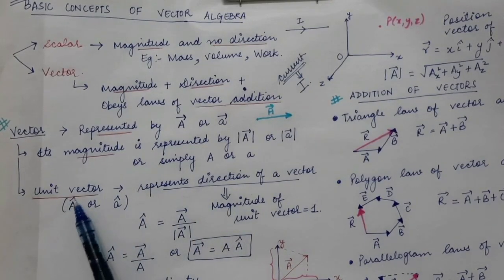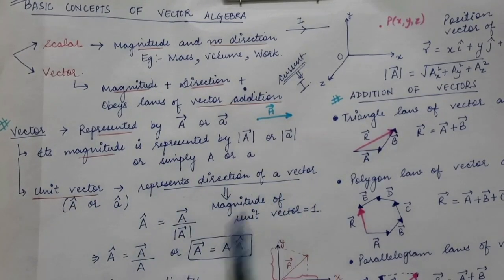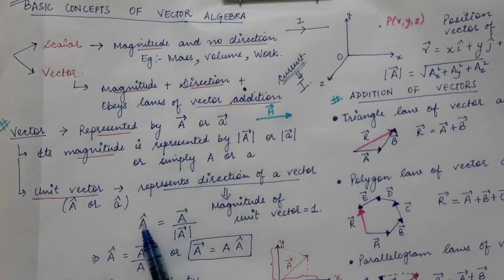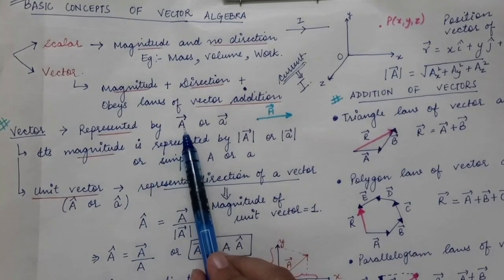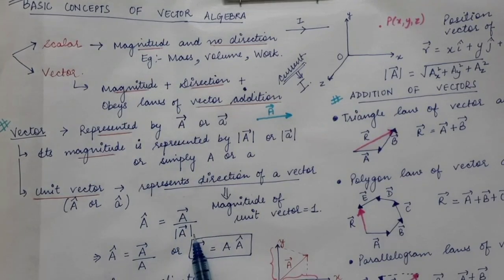So the a cap, or you can say the unit vector, represents the direction of a particular vector. So let's say there is a vector capital A, then the unit vector corresponding to this particular vector will be written as a cap, which will be equal to the a vector divided by the magnitude of the a vector.